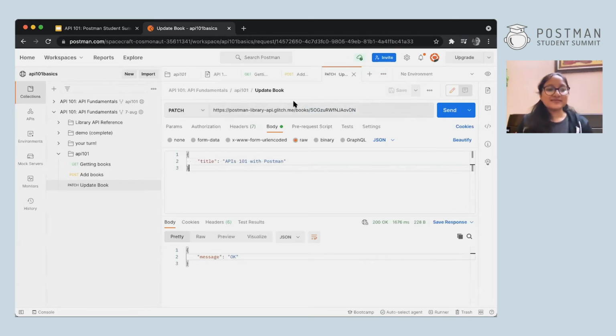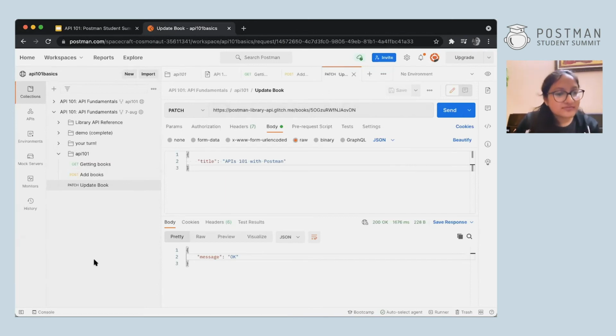So this is put and patch. I hope put is also pretty clear. You can try it out on your own as well. Now you are done with three of the major requests, the most basic and important ones that we use in APIs. So lastly, we'll go for the delete request, which is very easy. And I'm sure if you've got post and patch and you've understood all this, you'll be easily able to do delete.